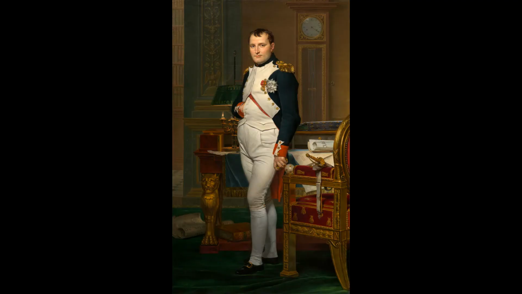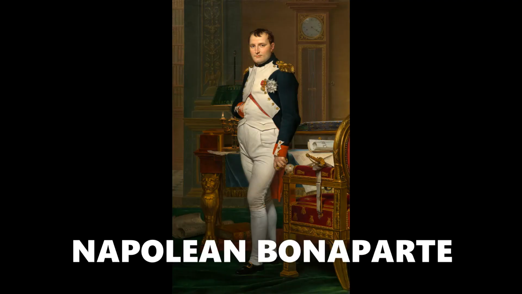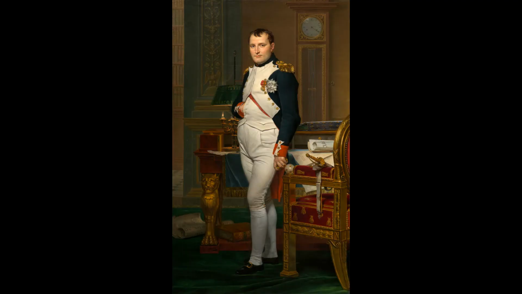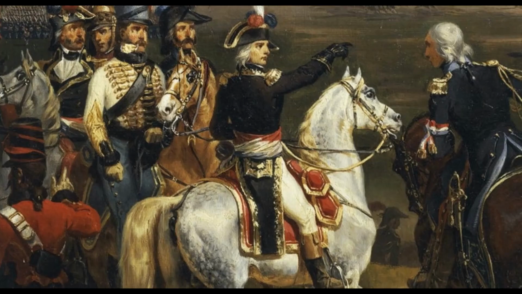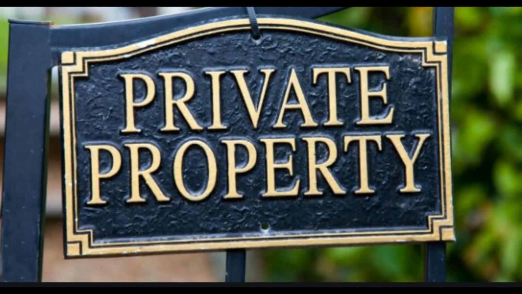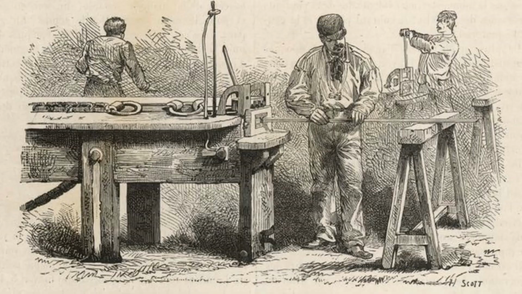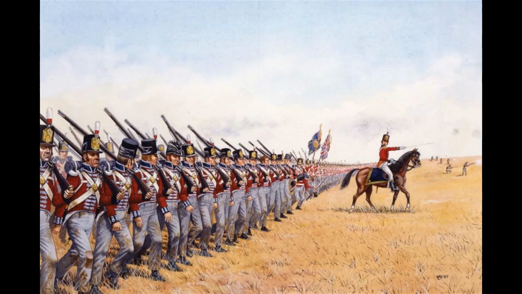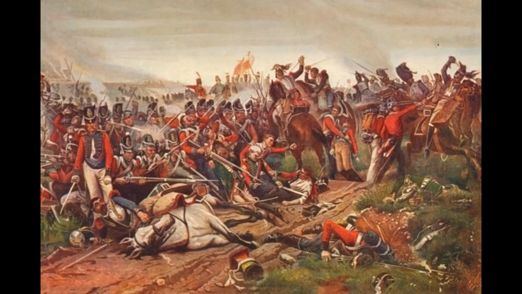Let's talk about Napoleon Bonaparte. In 1804, Napoleon Bonaparte crowned himself the Emperor of France. He set out to conquer the neighboring countries where he placed his family members. Napoleon saw his role as the modernizer of Europe. He introduced laws such as the protection of private property and a uniform system of weights and measures. Initially, many people saw Napoleon as a liberator. However, his armies soon came to be viewed as an invading force. Finally, he was defeated at Waterloo in 1815.